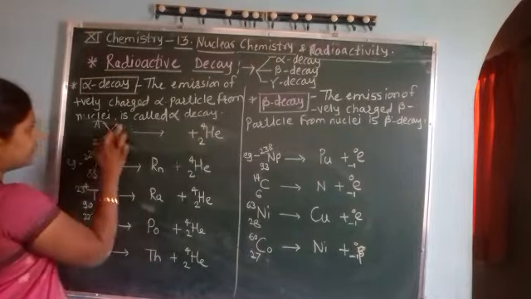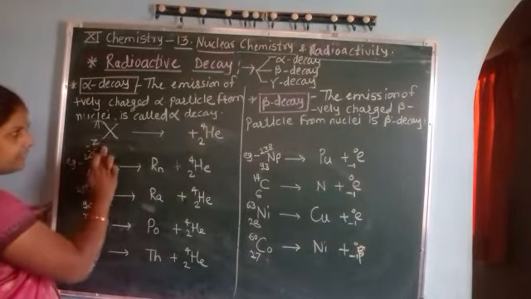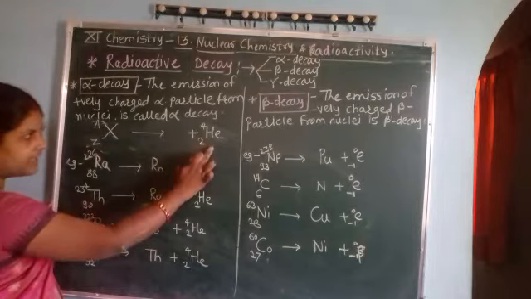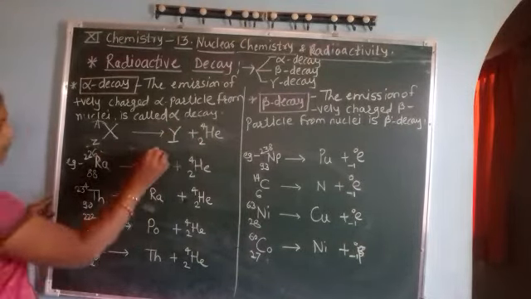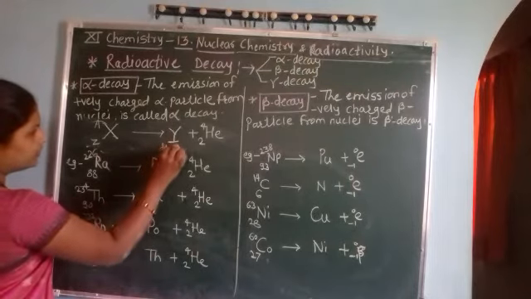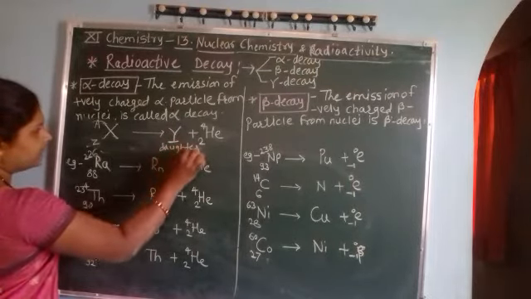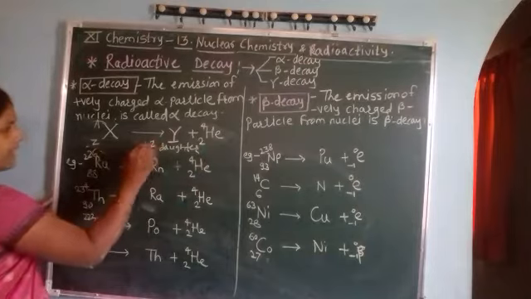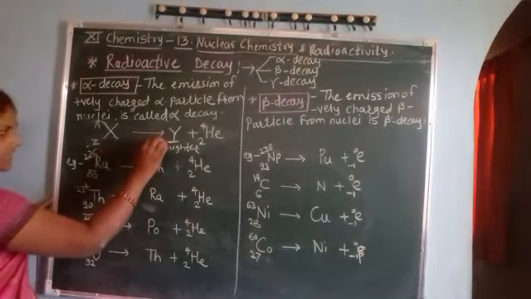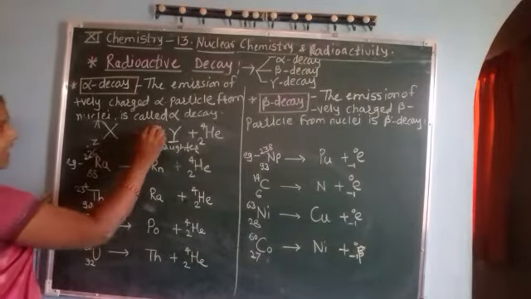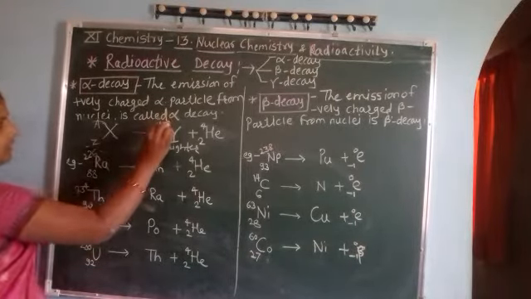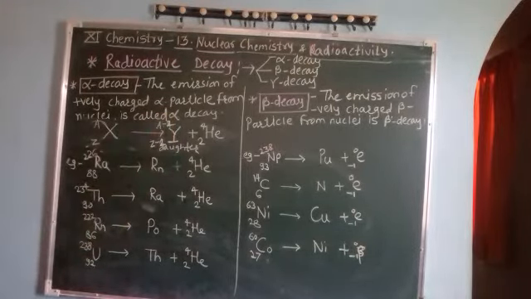So if from such a radioactive nuclei an alpha particle is emitted, the new daughter nuclei which is formed has atomic number decreased by 2 and mass number decreased by 4.